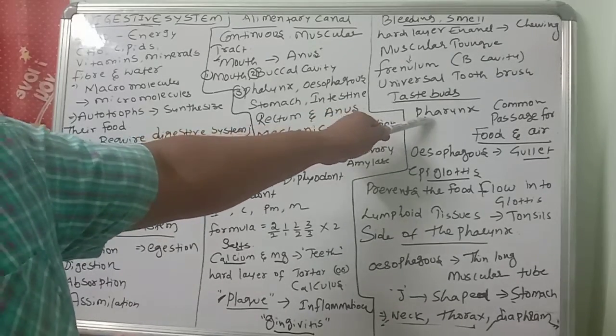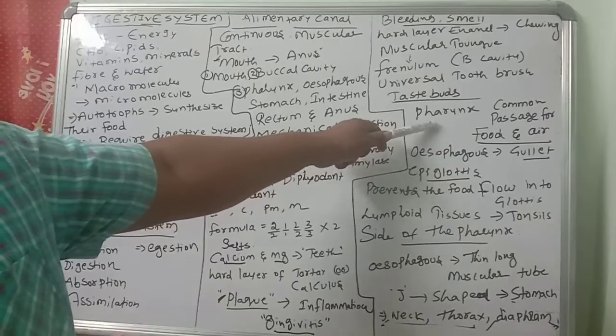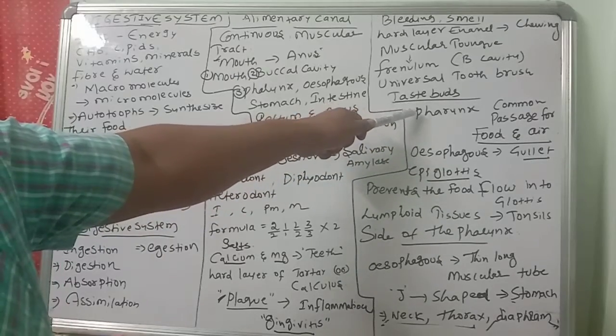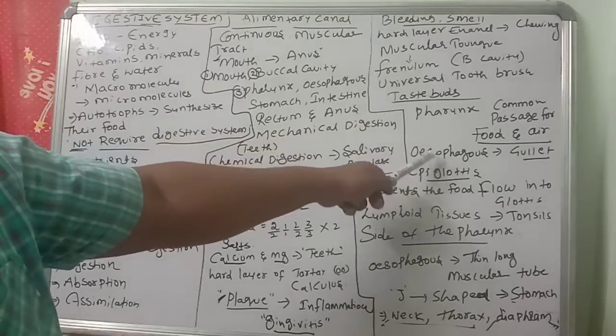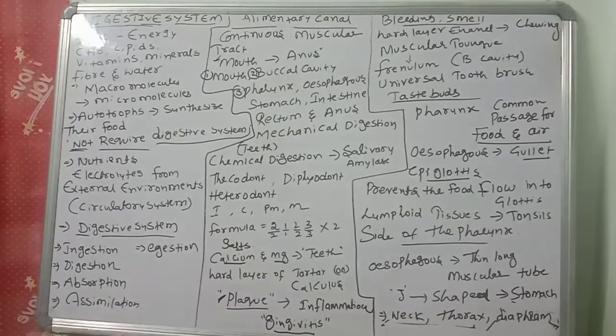The pharynx is the common passage for food and air. Then the esophagus is there, the esophagus, also called the gullet. The epiglottis prevents the food flow into the glottis.